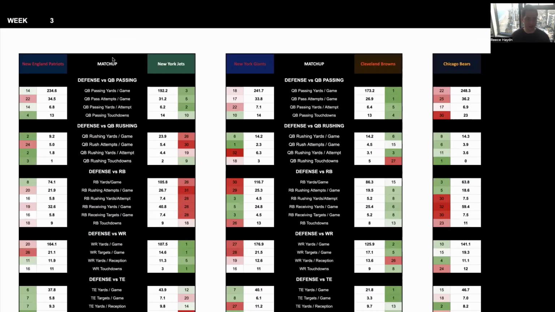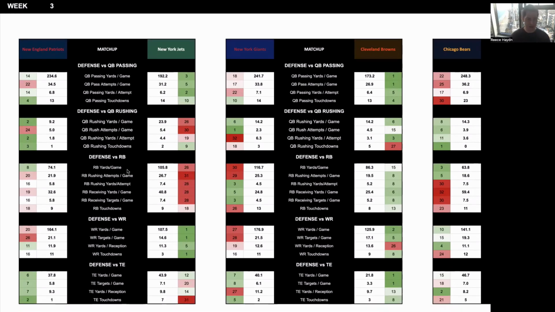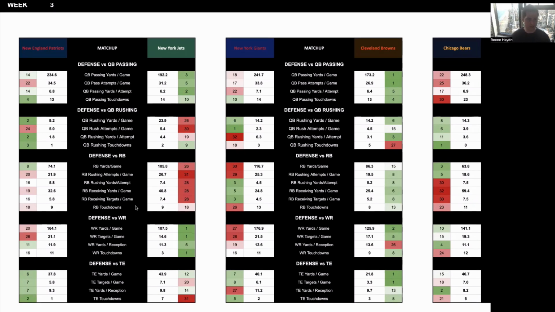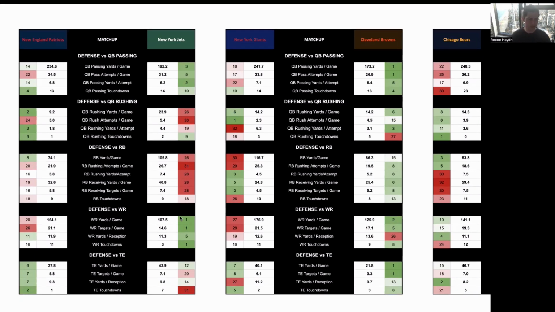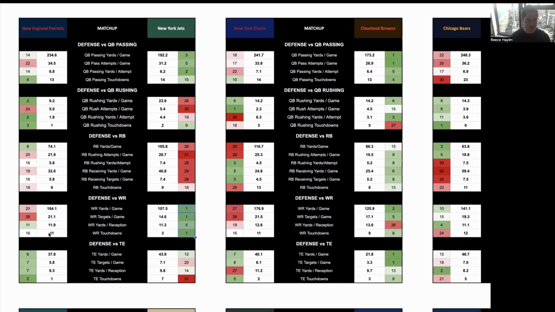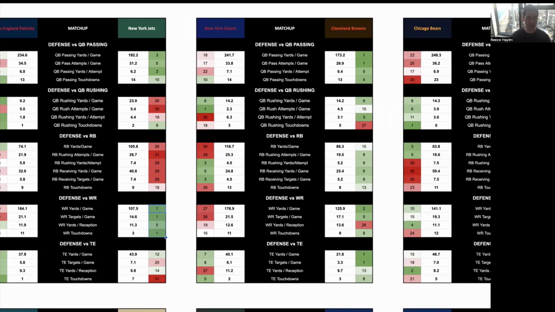And then some of the other tools included in the Bet Finder is looking at where teams are strong and weak defensively by position. Do they give up a lot of passing yards, rushing yards, receiving yards to running backs? Are the wide receivers more successful? You can see here the Jets don't give up many yards and targets to the wide receivers of the opponent, whereas the Patriots do, and so on and so forth. So then you can target particular players based on that.